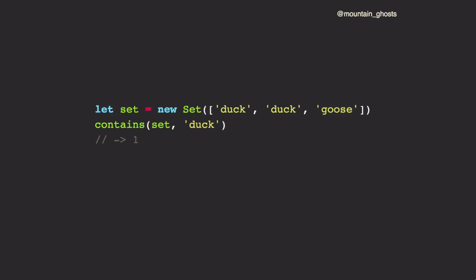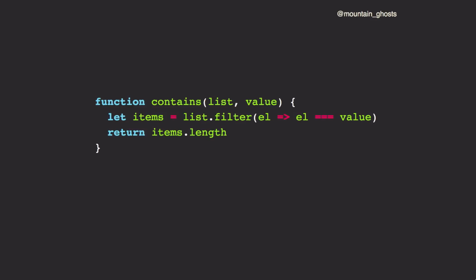So somebody's currently using this with a set. It will only return 0 or 1 for a set, because sets only contain one instance of each value, but that's good enough to retain truthiness, to detect whether something exists in the set or not. So now, say that the author of the contains function decides to change it. Their assumption is that it's only being used with arrays. So they'll use array methods to change how it works. They'll now implement it using the filter method to filter for values equal to the input, and then return the length of the result.